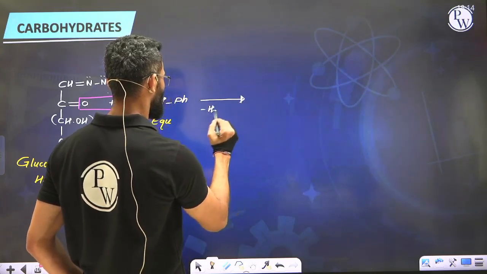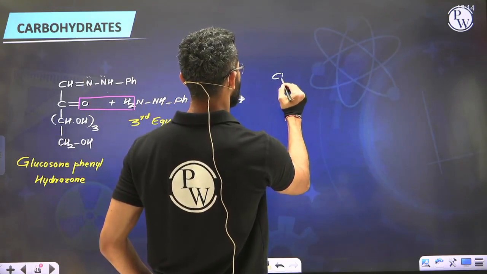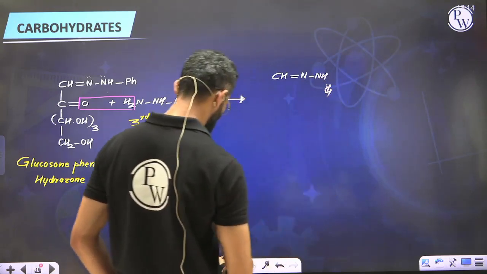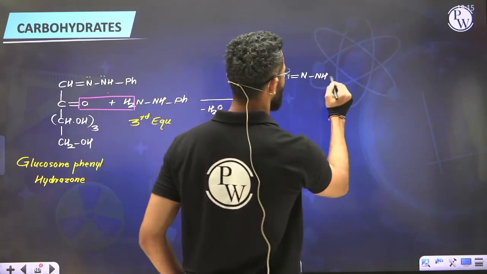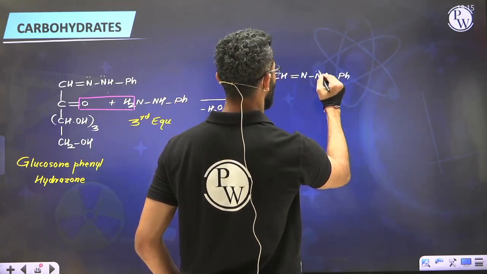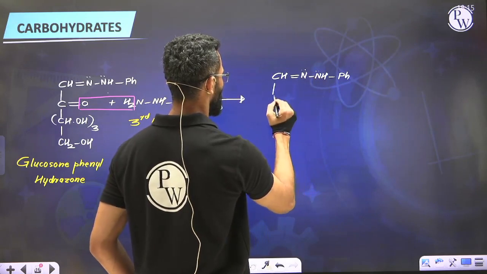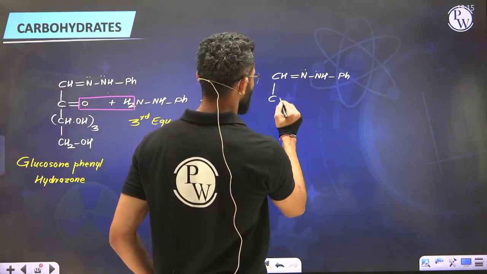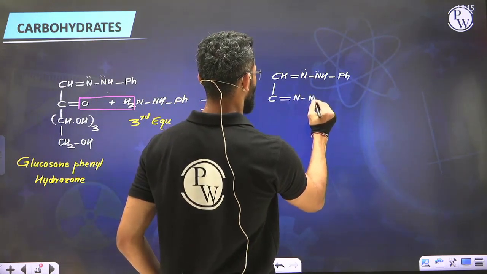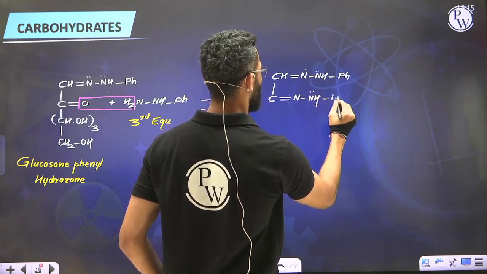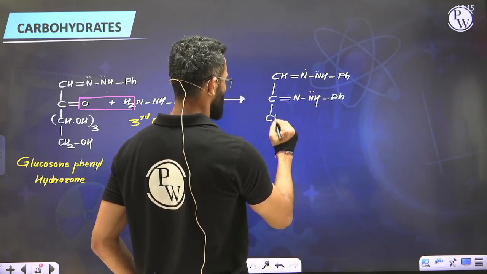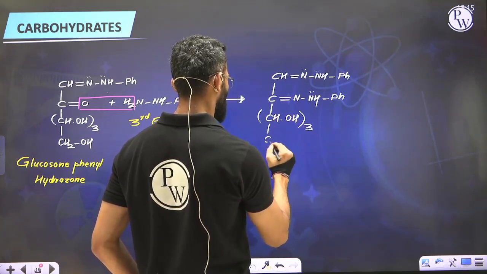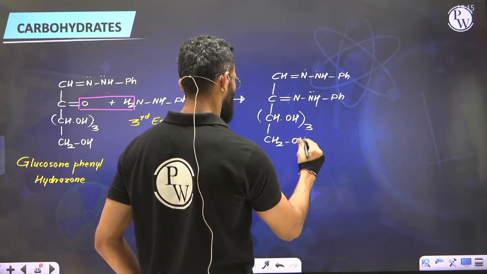Upon elimination of water, see what we have got. The first carbon was as it is, CH double bond NNHPh, followed by a similar kind of structure, C double bond NNHPh, and the rest of the structure as it is, which is CHOH 3 times followed by CH2OH.